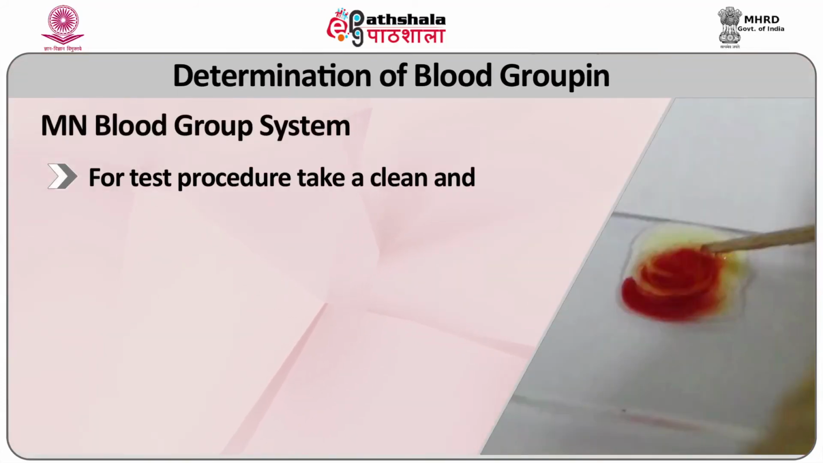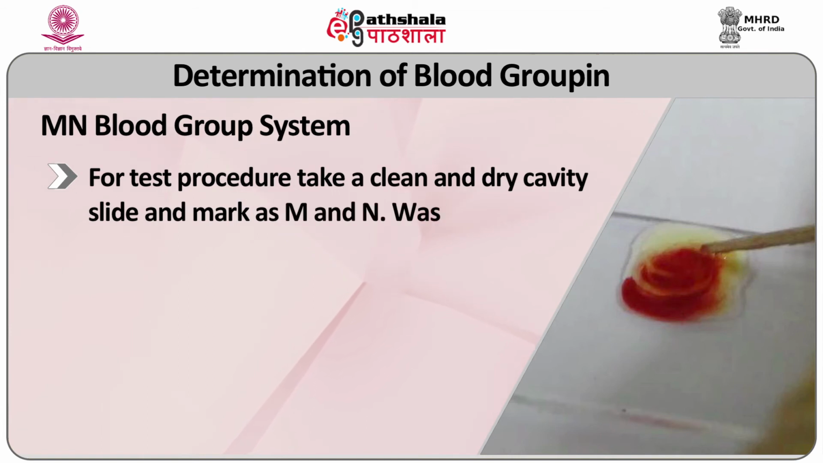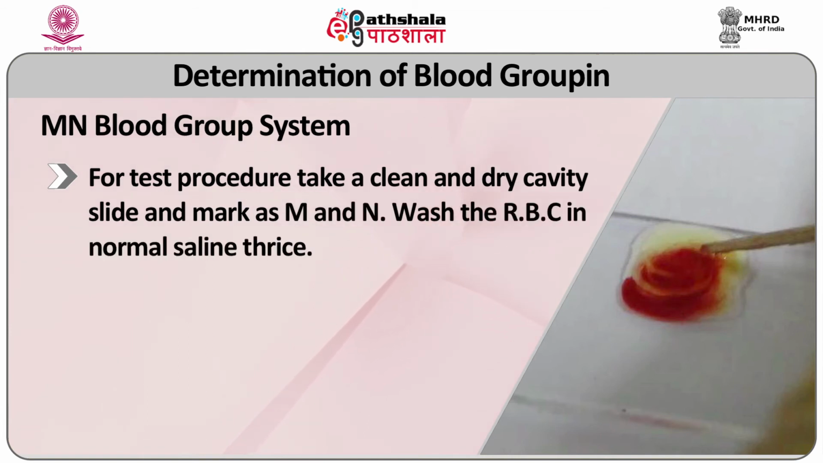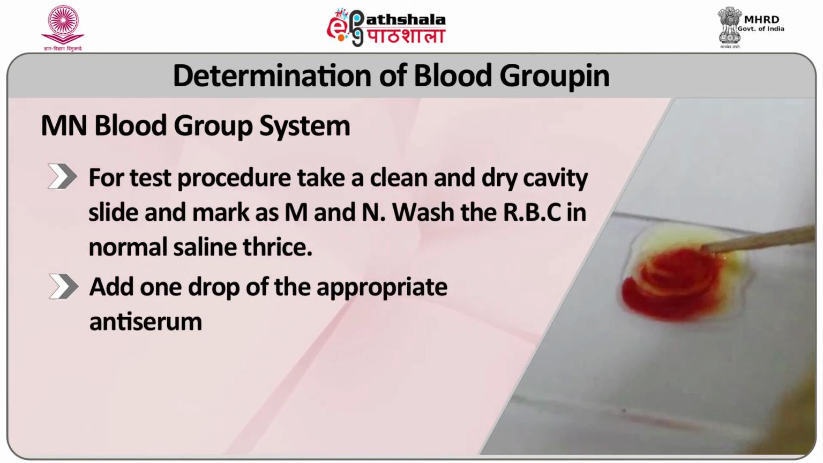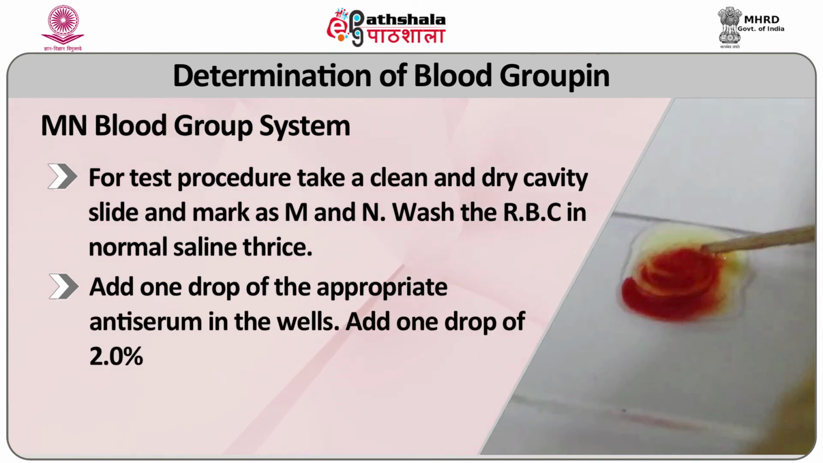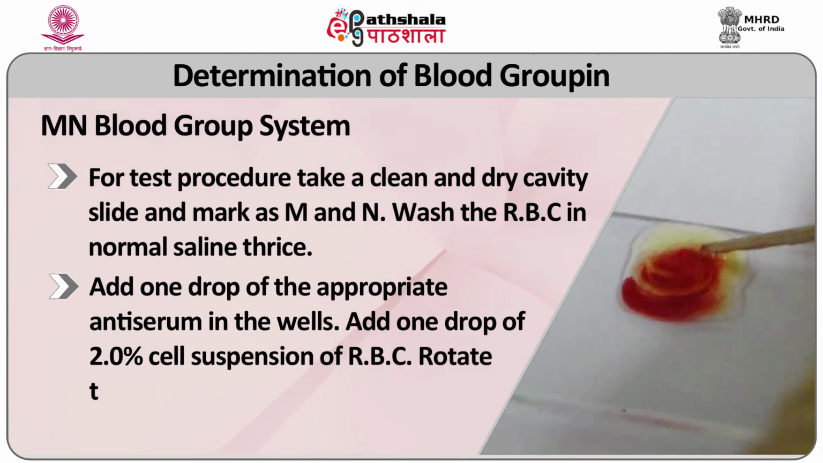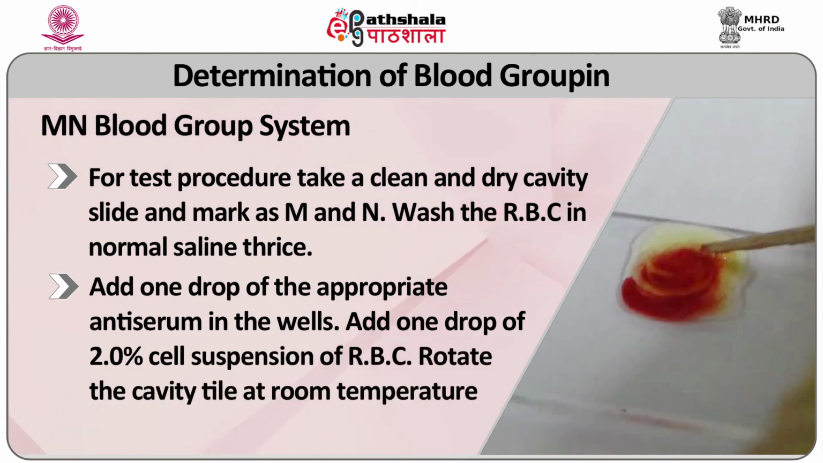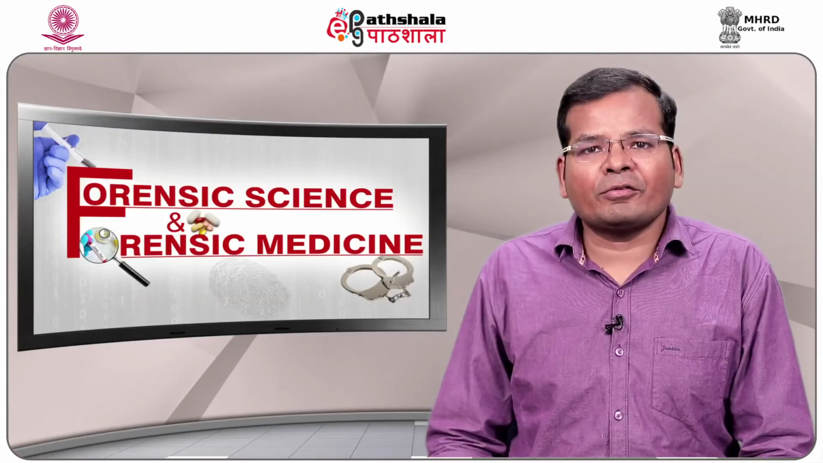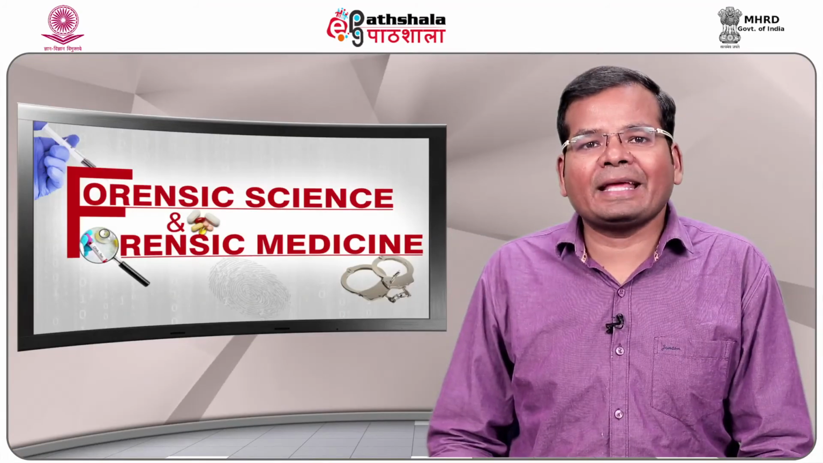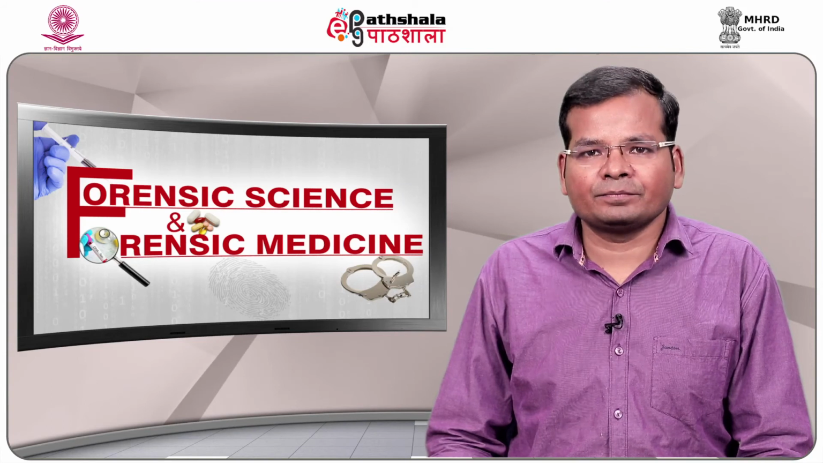For test procedure, take a clean and dry cavity slides and mark as M and N. Wash the RBC in normal saline thrice. Add 1 drop of appropriate anti-serum in the well. Add 1 drop of 2% cell suspension of RBC. Rotate the cavity tiles at room temperature for 5 minutes. Observe for agglutination both macroscopically and microscopically.